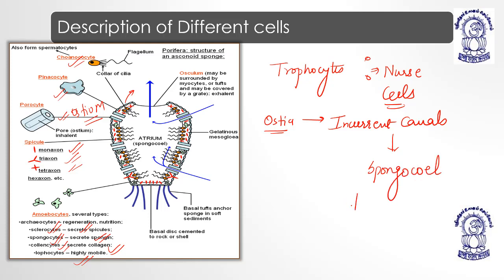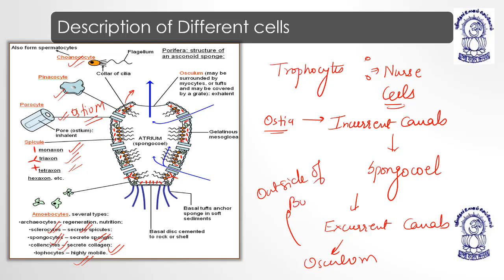From spongocoele, it enters the excurrent canals, and from the osculum to the outside of the body. Is it understood? Okay, so this is the flow of the water current, which moves from ostia to incurrent canals, spongocoele, excurrent canals, osculum, and outside of the body.